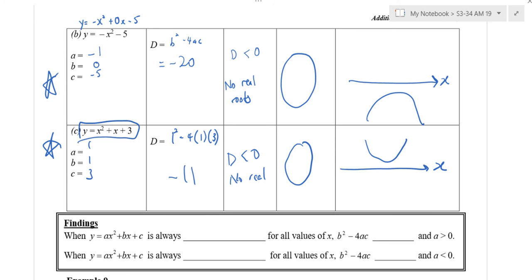SILT. This is A what? A is positive, is U. A is negative, is N. Okay, continue. These two, can you put a star there? These two are O-level favorite questions.